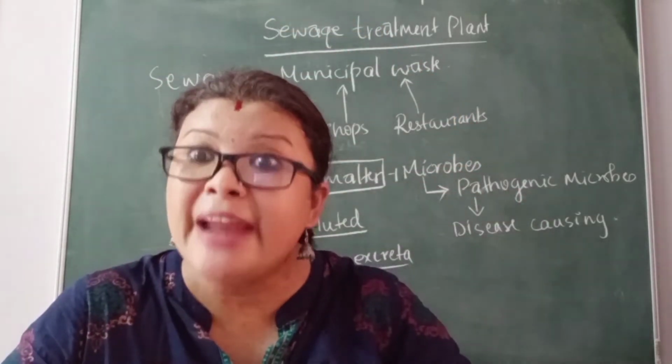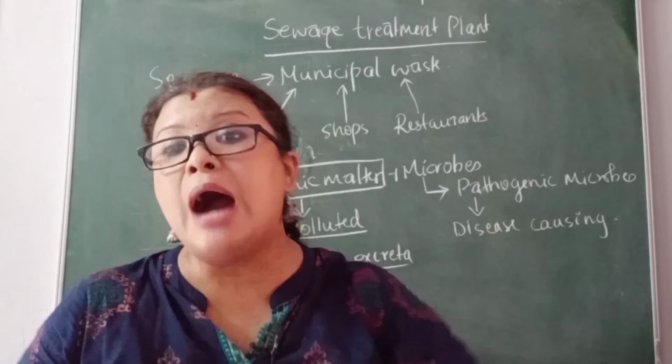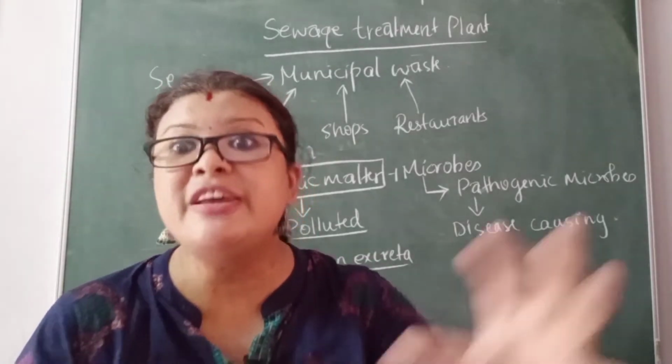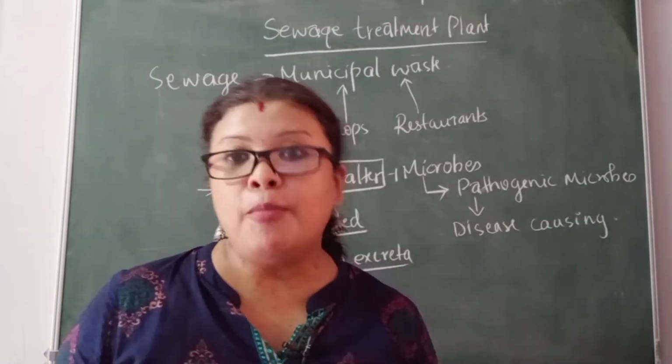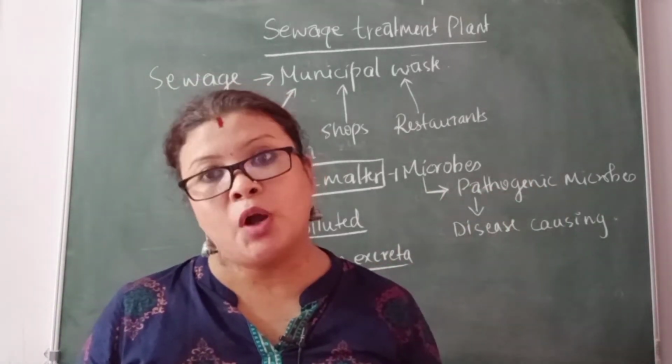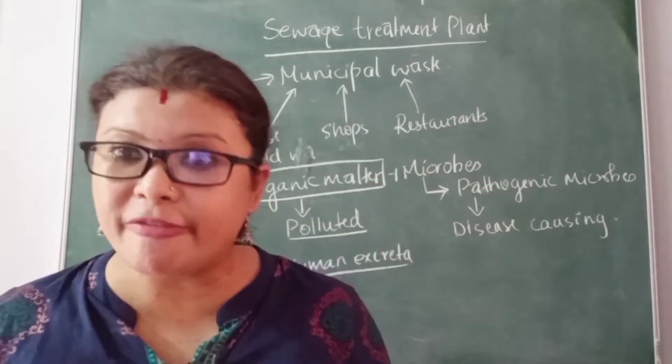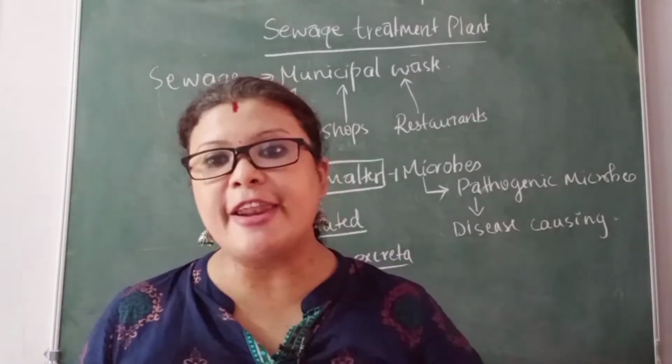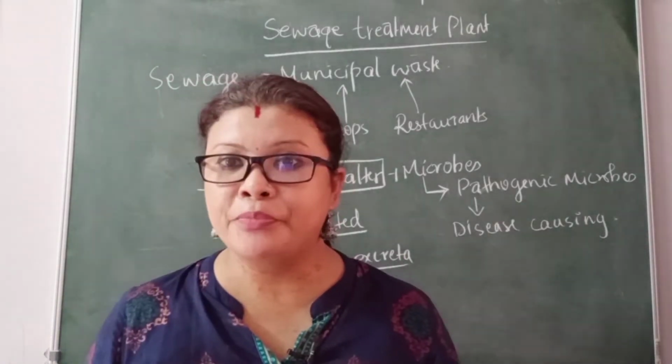We have made this waste less harmful, and then we have dumped it into river bodies or dumping ground areas. In that way, we are not allowing our environment to get polluted.